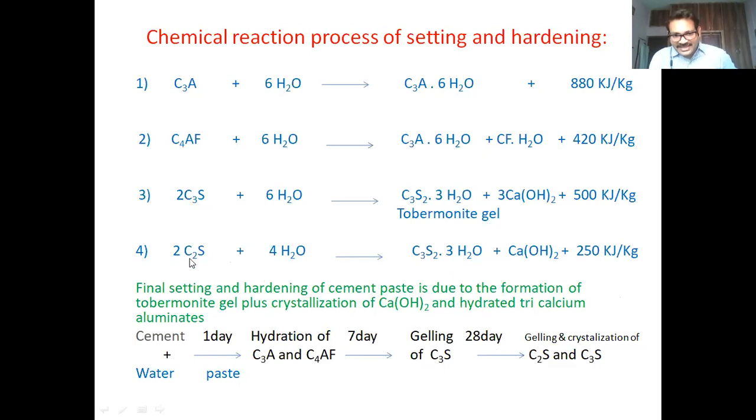So when this reaction is also almost completed, then we say that it is providing the ultimate strength. So C3A and C4AF will provide the initial strength. C3S provides the final strength, and C2S will provide the ultimate strength to the construction. So this is the setting and hardening of cement.